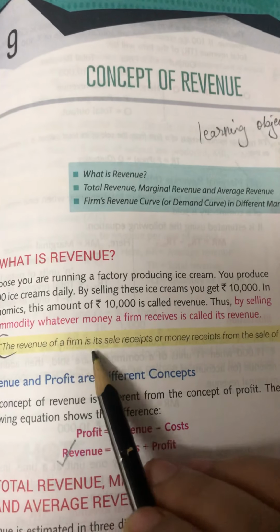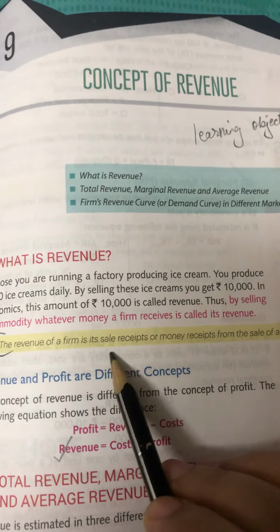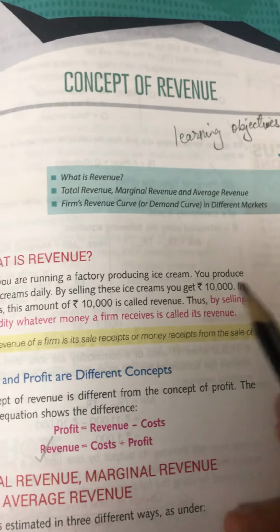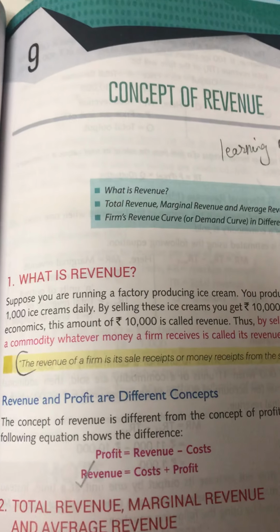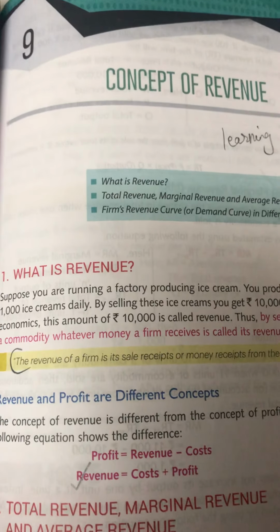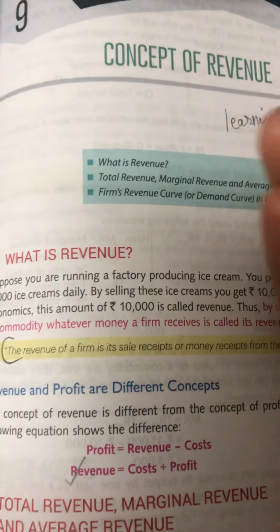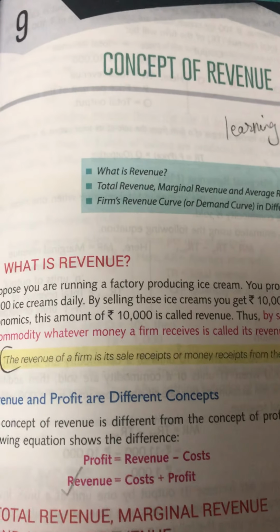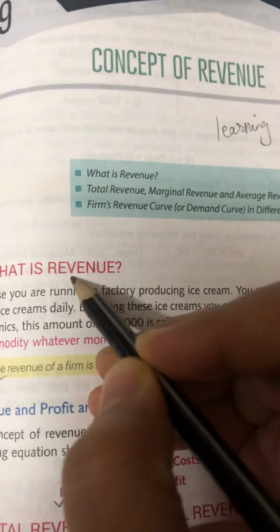The revenue of a firm is its sale receipts or money receipts from the sale of the product. Okay, so definitely whatever the company or the firm sells outside, the products, and whatever money and receipts the company gets, it's nothing but revenue.